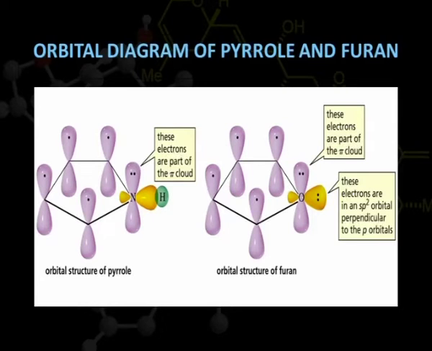Now we take the example of furan, where we can see that on the oxygen atom 2 lone pairs are present. One of the lone pairs is present in the unhybridized orbital, so it is participating in delocalization and contributing towards 4n plus 2.